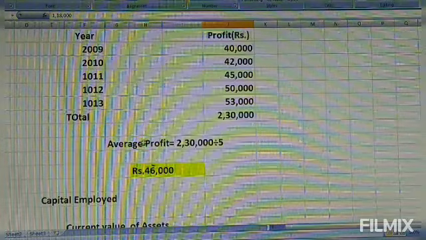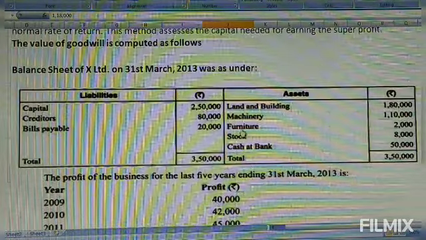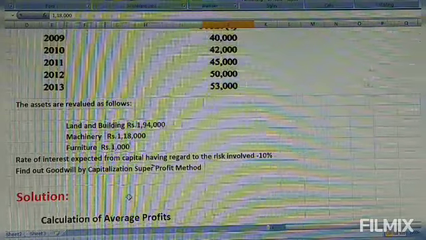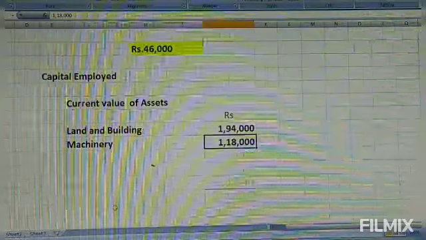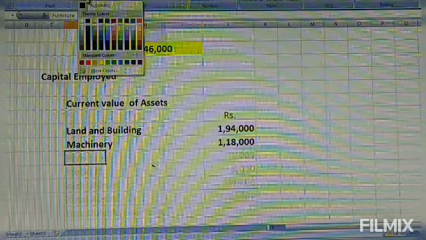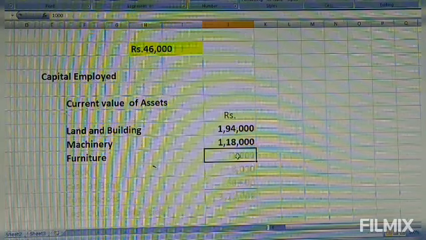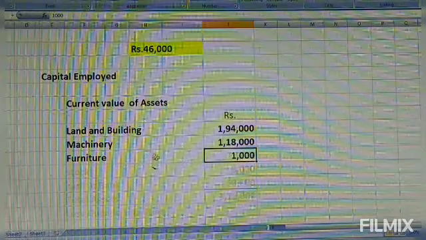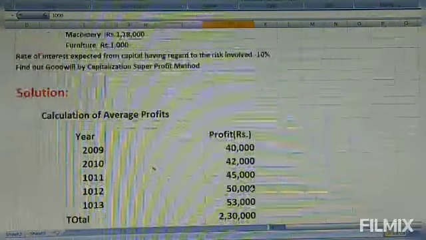Then furniture. Next is furniture. The value is 2,000, but the current value is 1,000. We will take 1,000 only. It might be depreciated. So we'll take furniture at 1,000, which is the current value. Only these three assets are revalued.